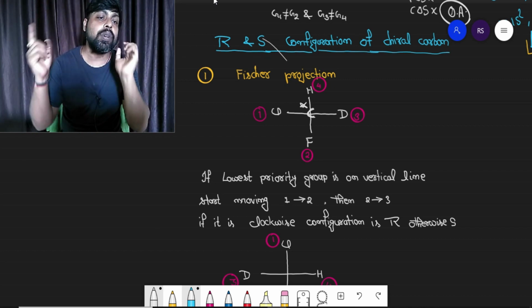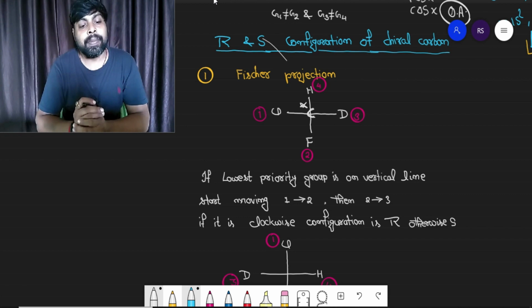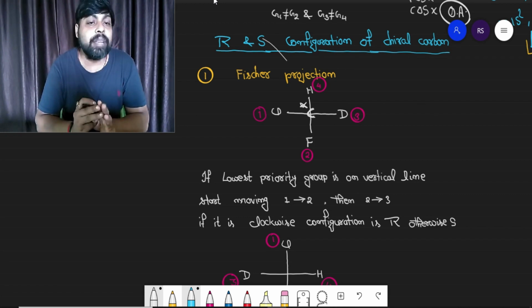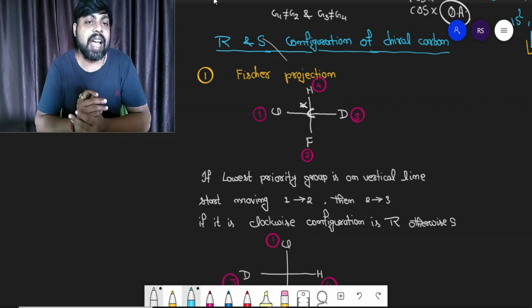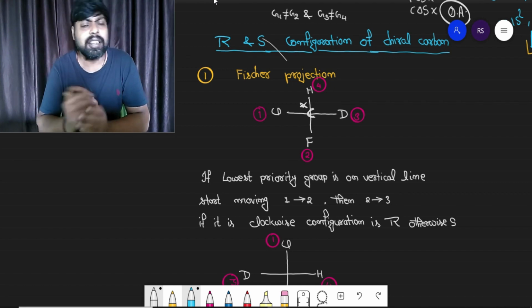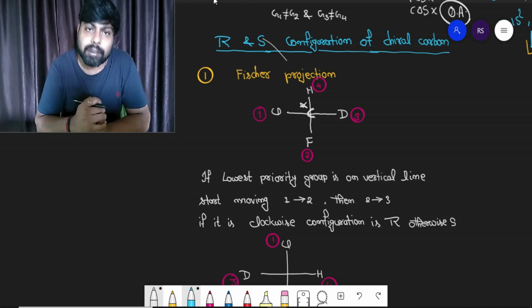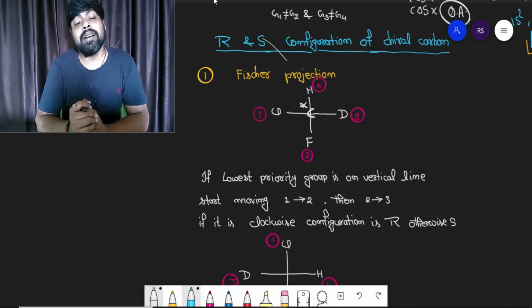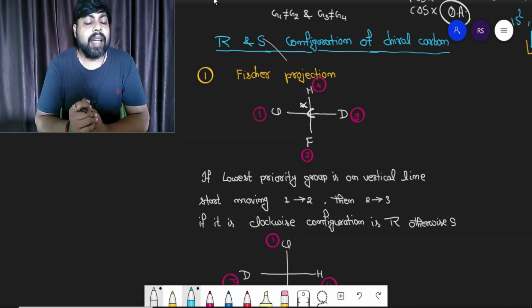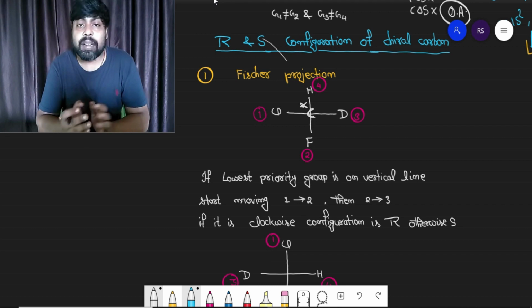The first rule in CIP was, if you observe the atomic number of the directly attached atom, the more the atomic number, the more the priority, right? And if the atomic number of two atoms is the same, then the more the atomic mass, the more the priority.